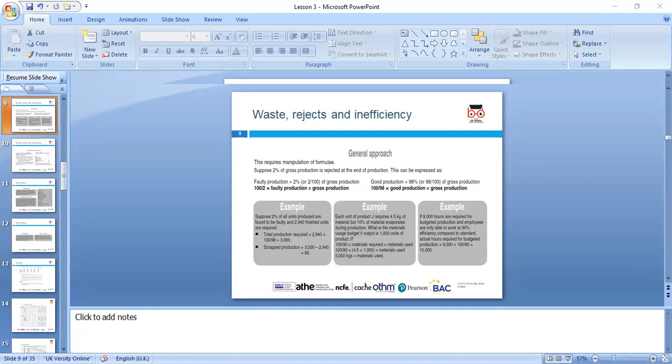If the material is 10% waste, and the output is 1,000 units to produce J product, we multiply by 100 divided by 90 to see how much material is required. If 4,500 kg is needed, the actual material required is 5,000 kg instead of 4,500 kg. That's what we always need to keep in mind in the budget. If labor requires 9,000 hours, and 90% of the time is for work and 10% is waste, then 9,000 times 100 divided by 90 means we require 10,000 hours. Okay, any questions, Asif?